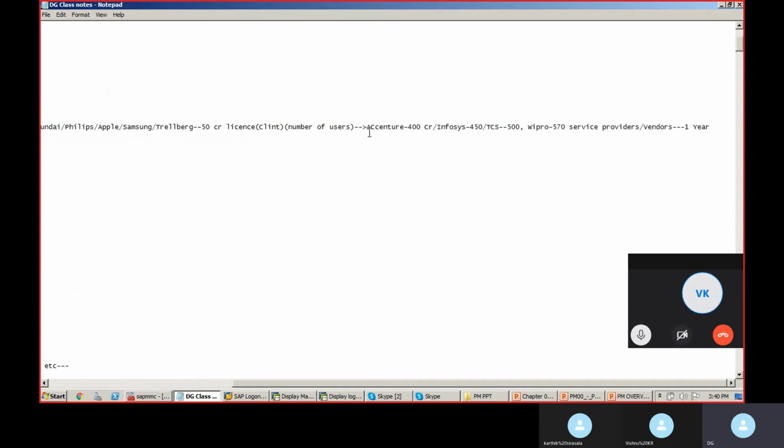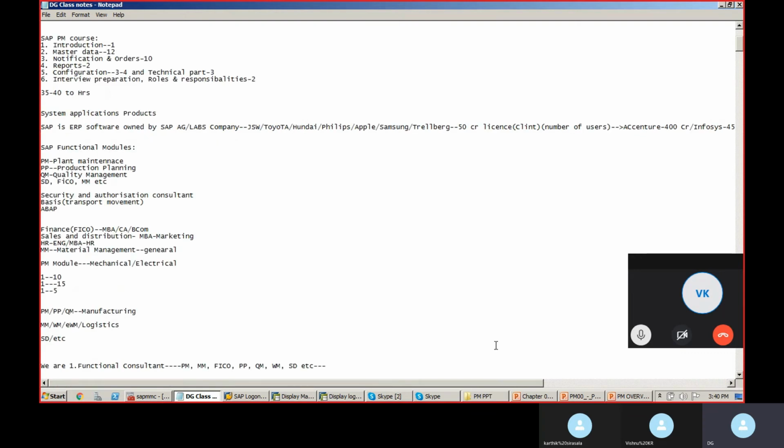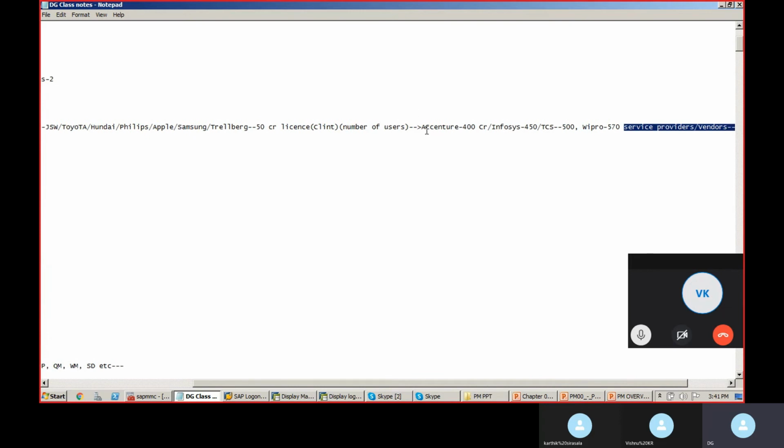Next, there are some companies called IT companies, software companies like Accenture, Infosys, TCS, Wipro. These are the service based companies, and they work for the product based companies. Toyota got the license, and now they want to use it in their organization. But they cannot do it themselves because they don't have the skill or competency to implement the software, so they take help and quotations from these companies.